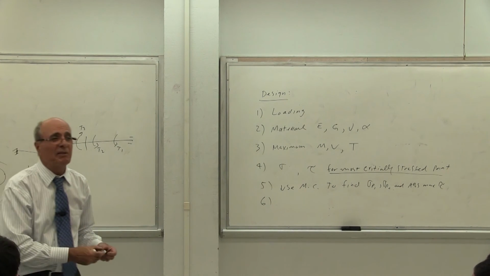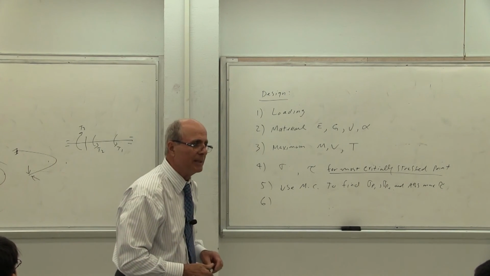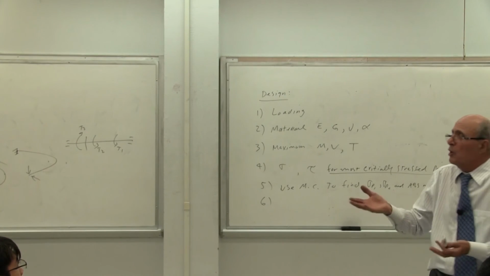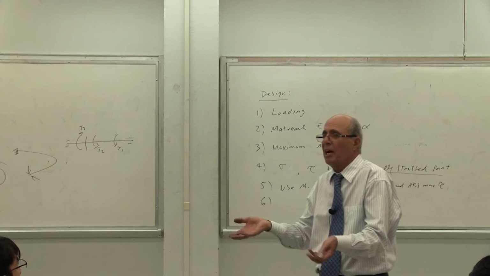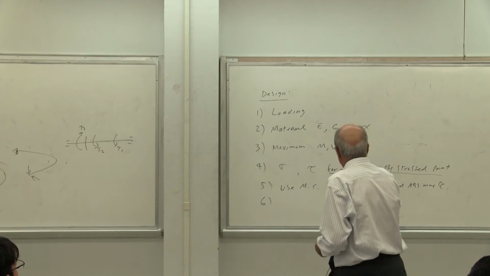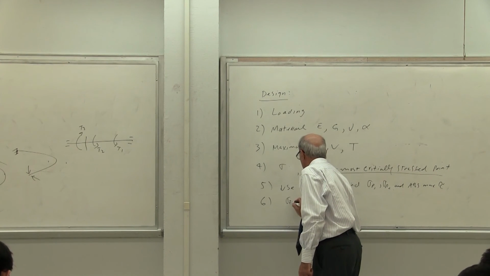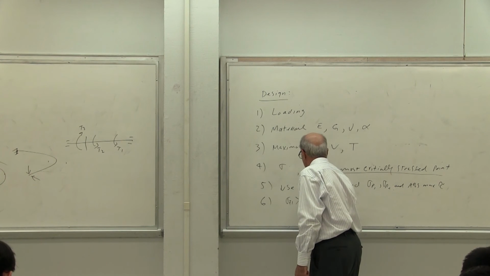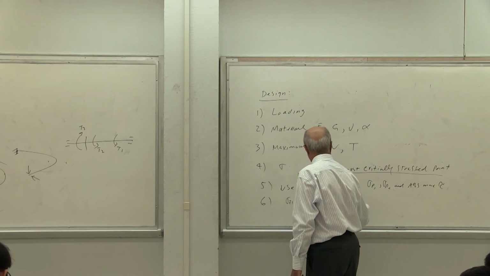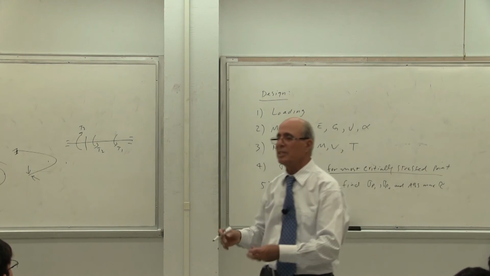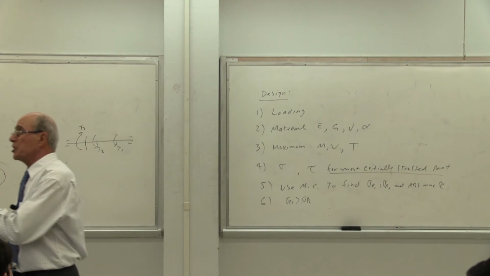Look at what I did in the previous beam. Didn't I give you sigma allowable? Didn't I give you tau allowable? What does that mean? How do we check to see whether our beam or shaft is safe? So let's assume sigma principal 1 is larger than sigma principal 2. One of them is larger of the two. Remember when you draw the circle, one is maximum, one is minimum. Doesn't matter whether it's tension or compression.